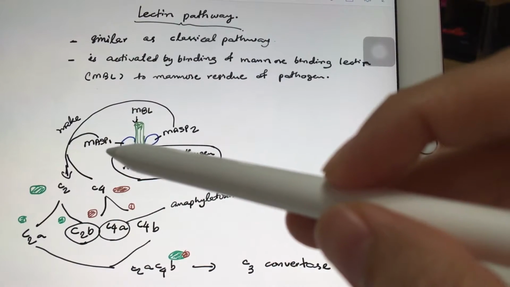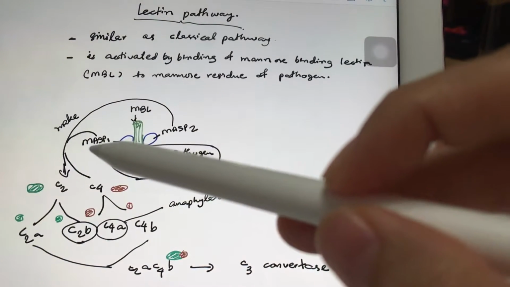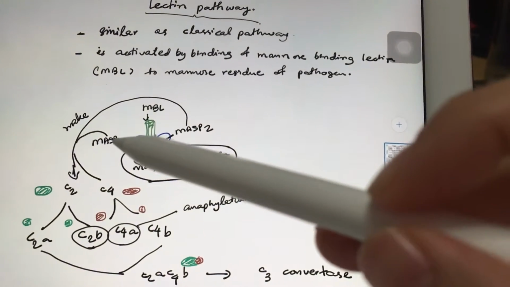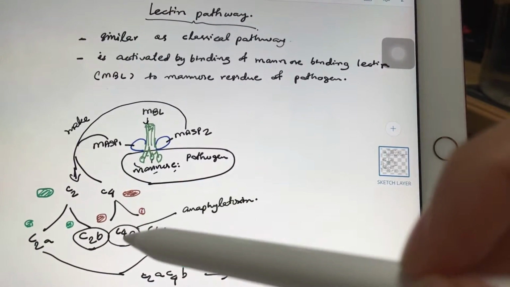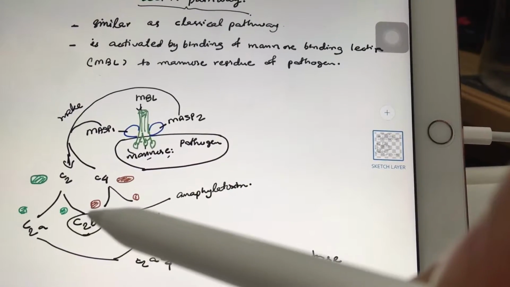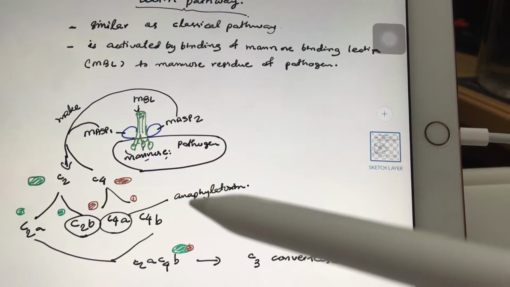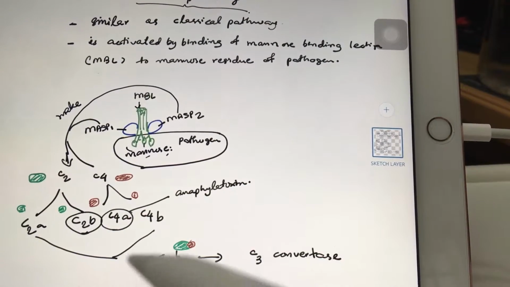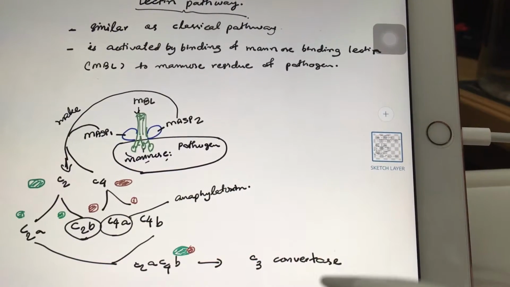mannose binding lectin associated serine proteases, such as MASP1 and MASP2, which can activate C2 into C2a and C2b, and C4 into C4a and C4b. Same as the classical pathway, C2b and C4a are released into our system as anaphylatoxins. And then C2a and C4b will combine together and form the complex C3 convertase.